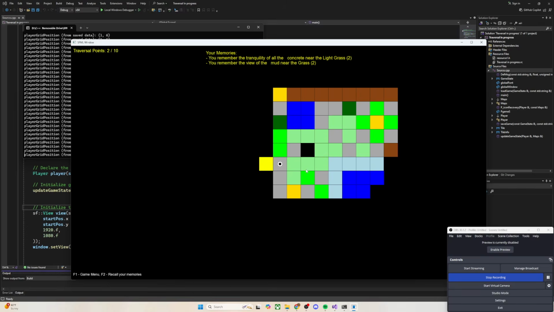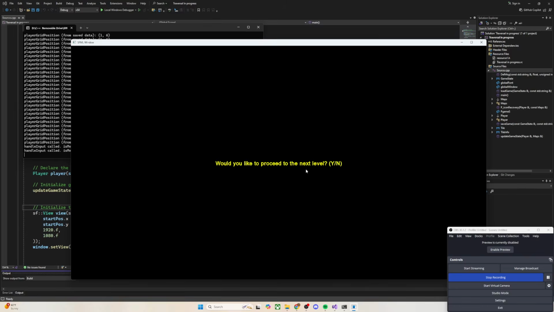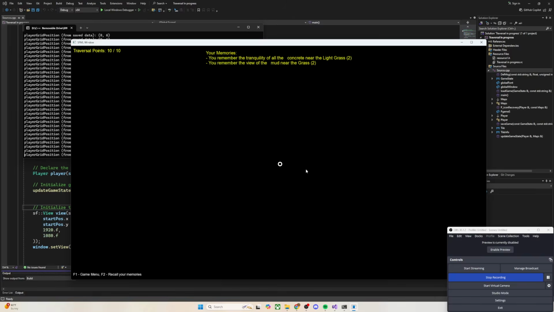And then another part that was really hard in the beginning, because I tried to do it when I first started the game and I didn't understand all the stuff, is the transition to the next level. Now I have it, it works, and I have prompts up, and there weren't prompts before. Yes, I want to go to the next level. I go back to base camp, I load the next level, and then here we are. It remembers my memories, it remembers my stats, and I'm in a blank second world.